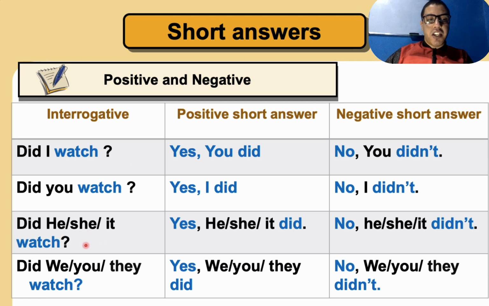Did he, she, it watch? Yes, he, she, it did. No, he, she, it didn't. Did we, you, they watch? Yes, we, you, they did. Or no, we, you, they didn't. Please remember that in short answers, we stop at did. So we have did, stop. Didn't, stop. So please don't say, did I watch a movie? Yes, you did watch a movie. No, we say, yes, you did, or no, you didn't. Okay? Did, stop. Didn't, stop. Okay, good.